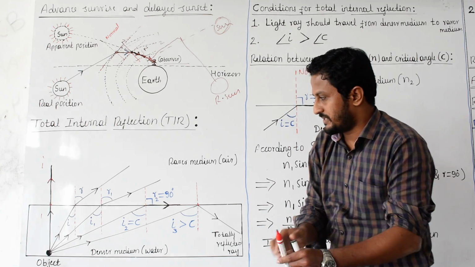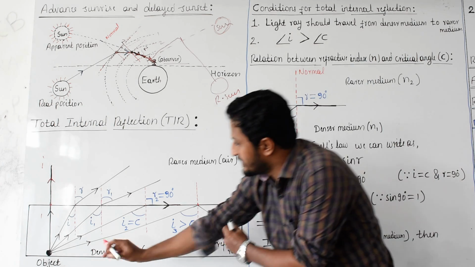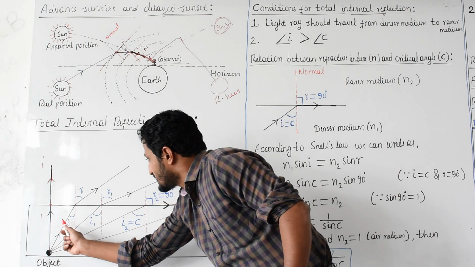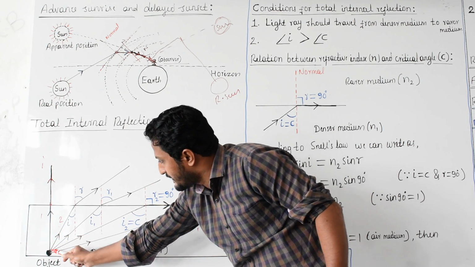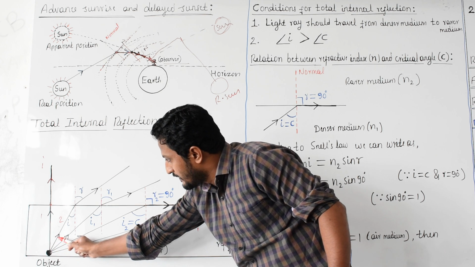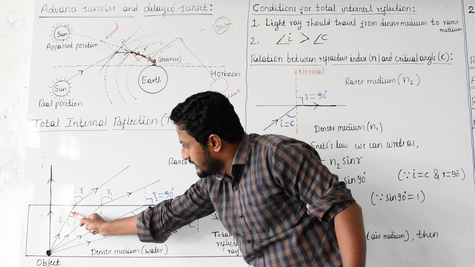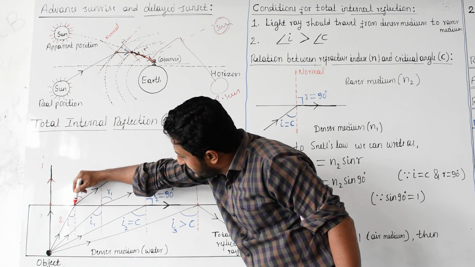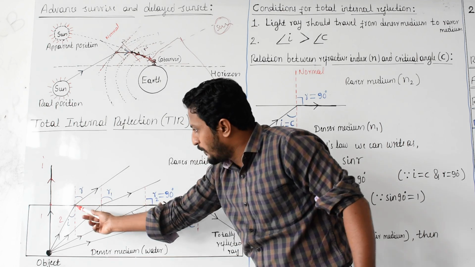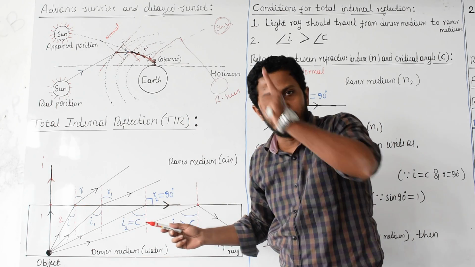So now we concentrate. Now look at this light ray, the second one. We call this the second light ray. You see this second light ray from that object became incident here. At that point of incidence we draw one normal.